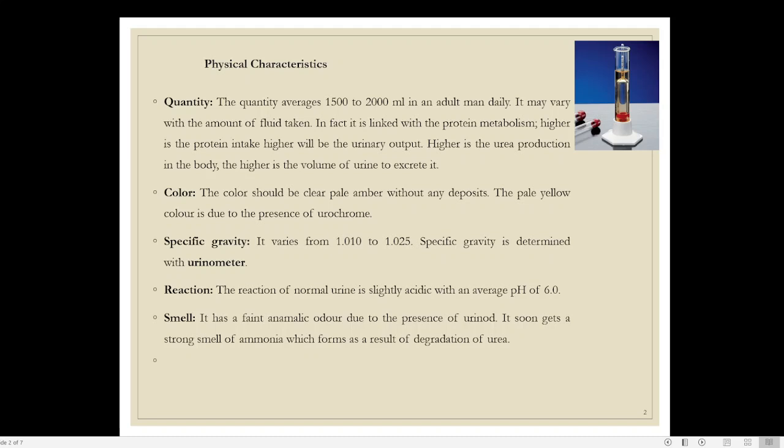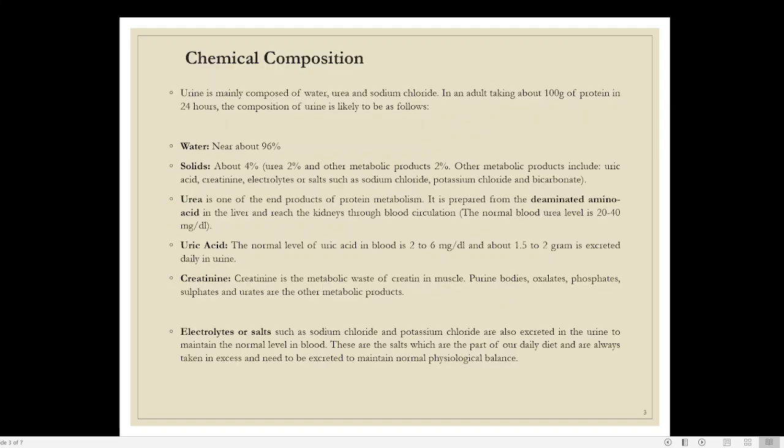So here we have discussed five important characteristics: quantity 1.5 to 2 liters, color pale yellow, specific gravity slightly above, slightly heavier than water, so it settles below the water. Reaction is acidic in nature. Then there is a faint aromatic odor. That is how the smell of the urine is normally described. Now coming to the chemical composition. In the case of chemical composition, here you can see that.